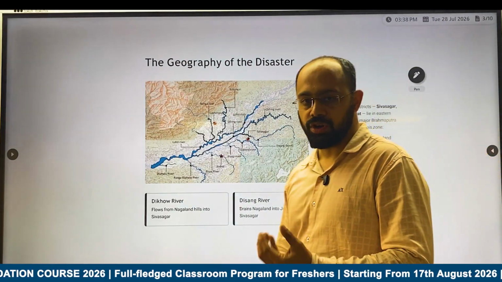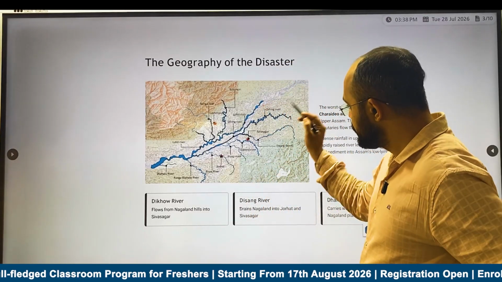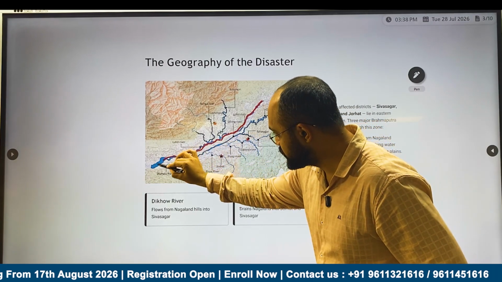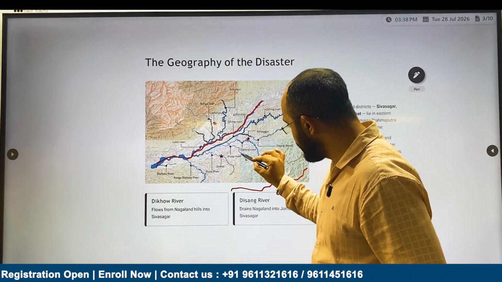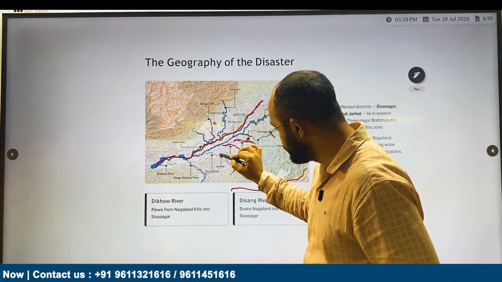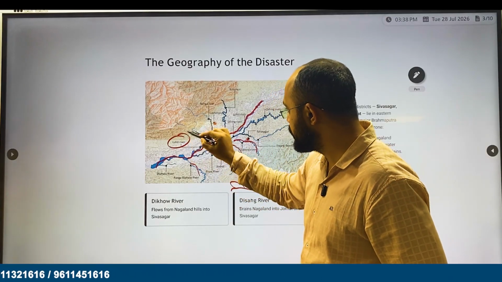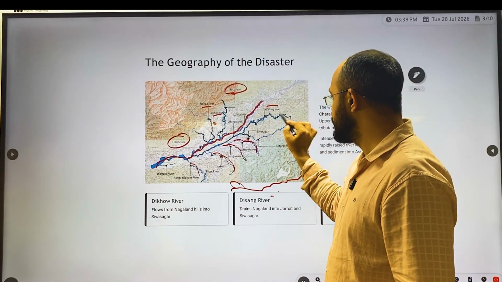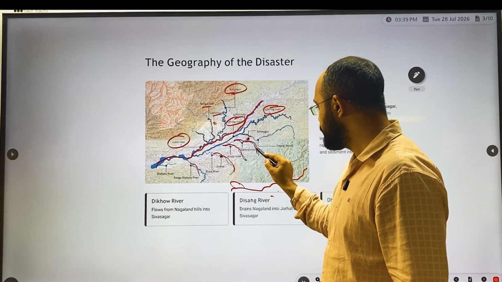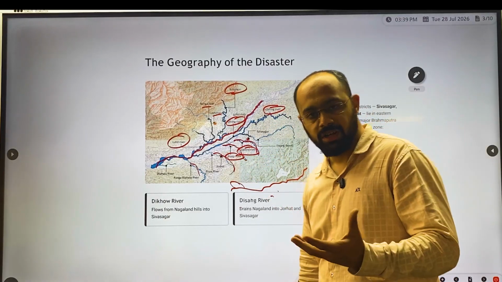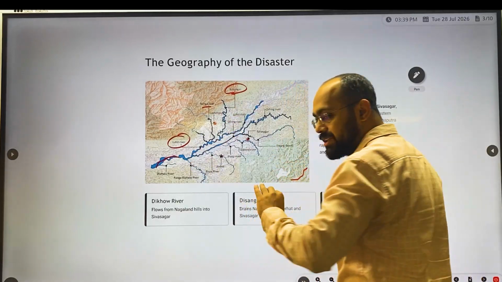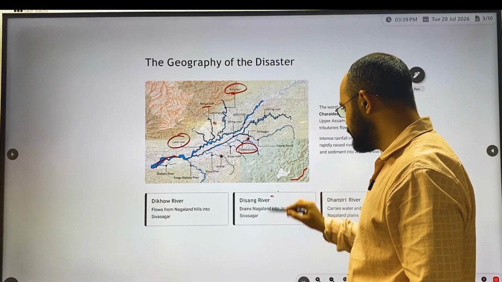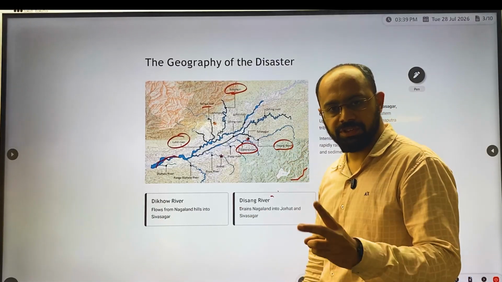Now we will understand the geography of the disaster. Now if you see this, this is the Brahmaputra river. This is the main river, and there are many tributaries here. There are many tributaries like Lohit, Ranga river, Lakhimpur, Subansiri, Dihang, and now Digaru. So here in this river, there are 3 rivers: Dikhau, and your Disang. These 2 rivers, what happened?